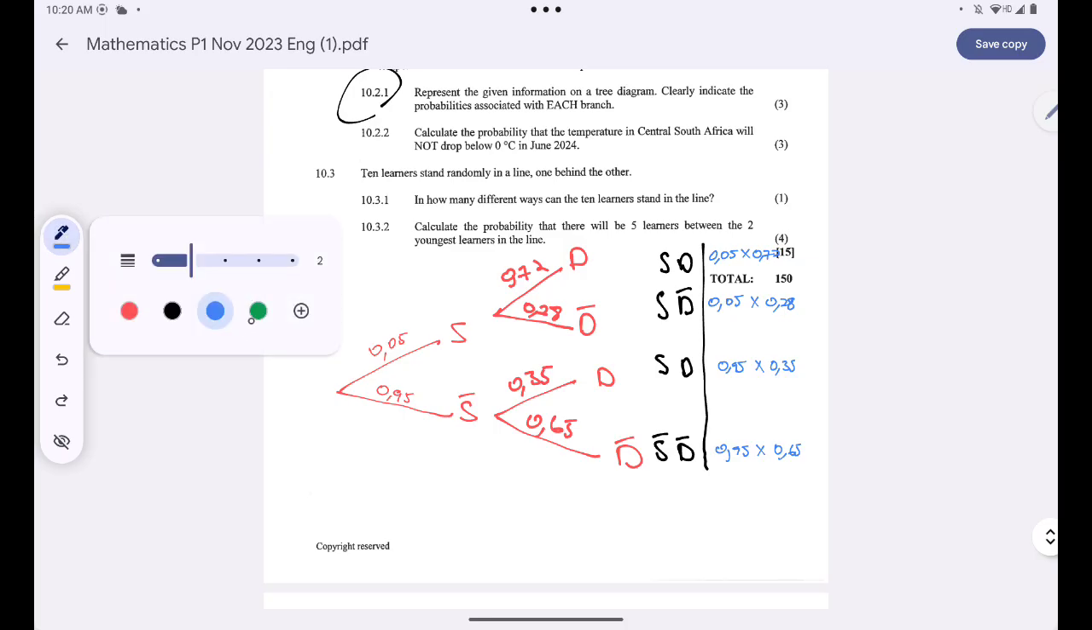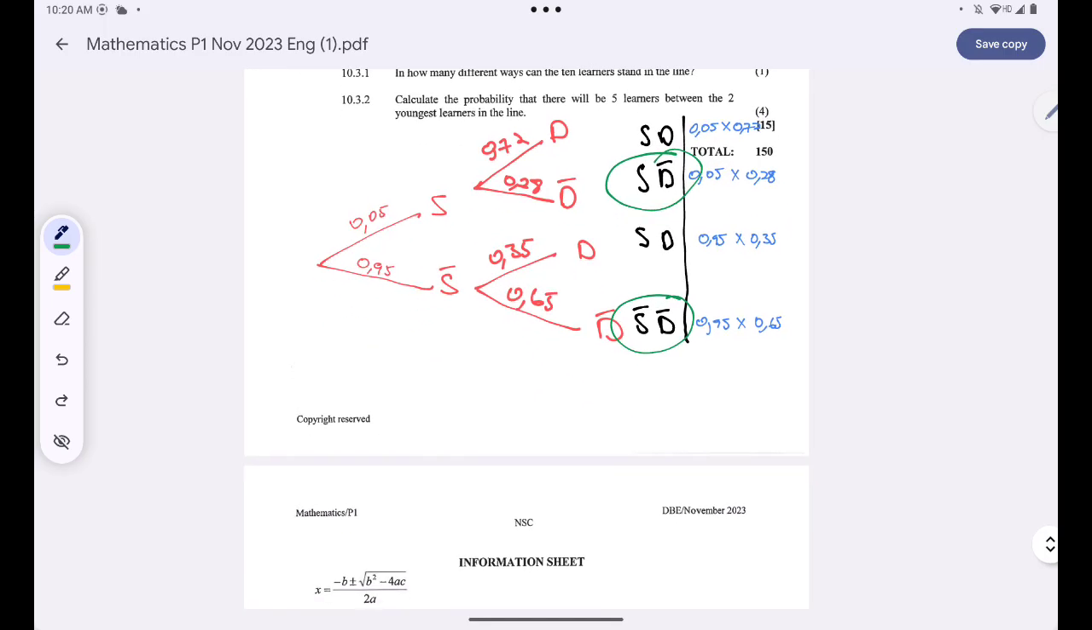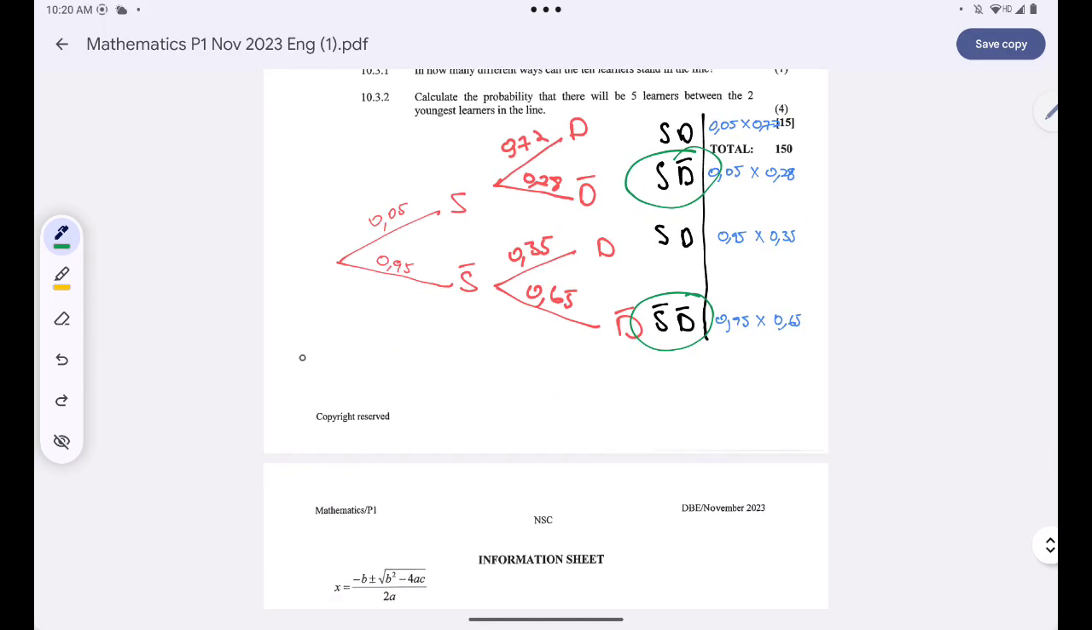the temperature in Central South Africa will not drop to 0 degrees in June 2024. So I'm just looking for any combination that has an outcome of a temperature not dropping. So these are the only combinations that I have. All I need to do is to just say the probability that they want is equal to the probability of having a snow and the temperature not dropping, or it can happen that it will never snow, however the temperature will never drop as well.